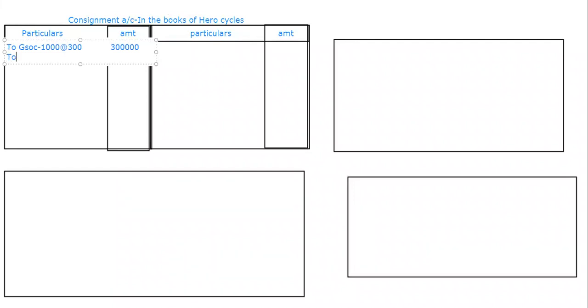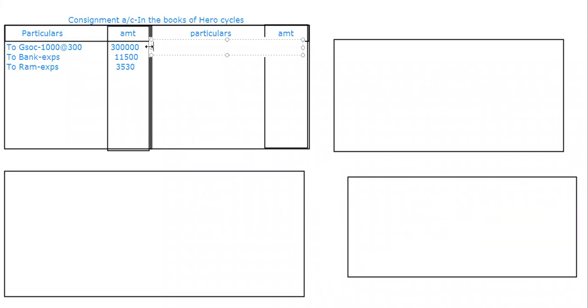Next, to bank we are going to write, that is consignor's expenses, because in his books we can't write his name. So that's why I'm writing it as to bank. Then we'll write to Ram expenses, which are 3,530, and he has to be paid 5% commission, but I'll deal with that later.